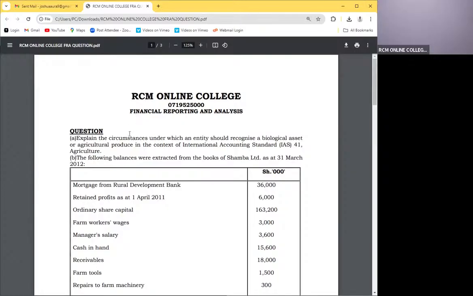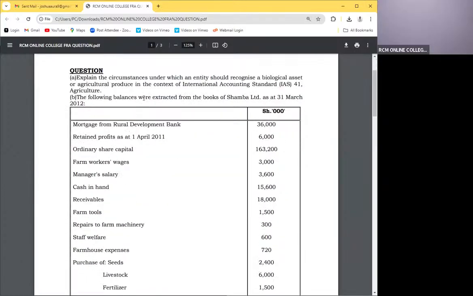So we are told here we want to start with part B. The following balances were extracted from the books of Shamba Limited as at 31st March. So you can see mortgage from Rural Development Bank, retained profits, ordinary share capital. Farm worker wages, you can see these are indirect expenses.